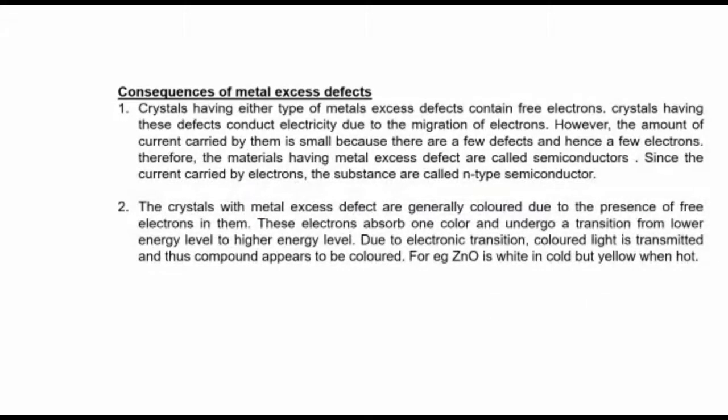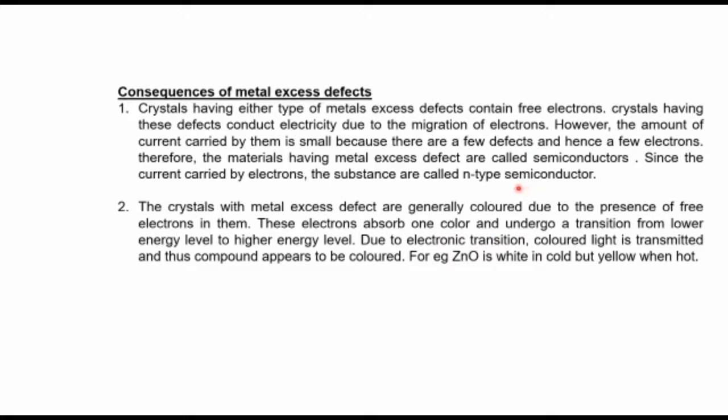Next is the consequences of metal excess defect. Crystals having either type of metal excess defect contain free electrons. Crystals having these defects conduct electricity due to migration of electrons. However, the amount of current carried by them is small because there are only a few defects and hence only a few electrons. Therefore, the materials having metal excess defects are called semiconductors. Since the current is carried by electrons, these are known as N-type semiconductors.